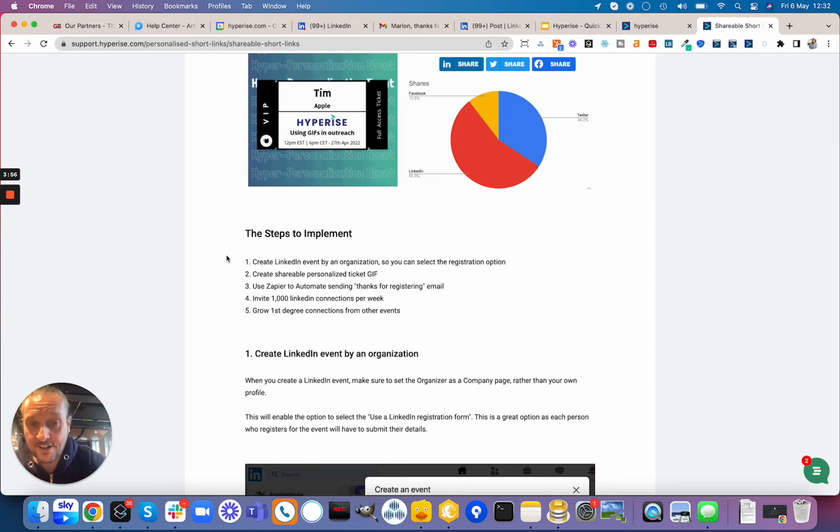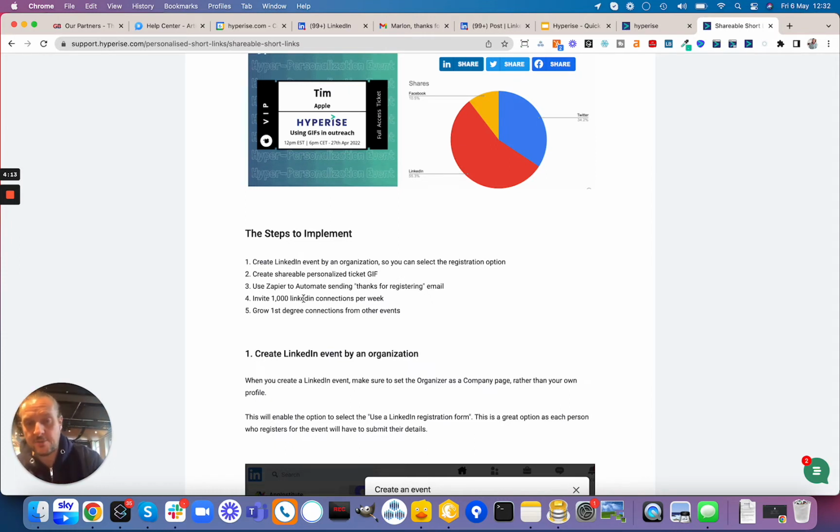First, you need to create a LinkedIn event and attach it to an organization rather than an individual, and that gives you the registration option. Then you create your own hyperized shareable GIF that you want, and then we use Zapier to automate all of that.